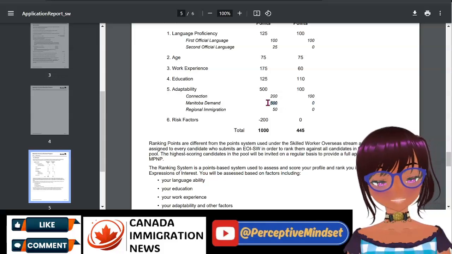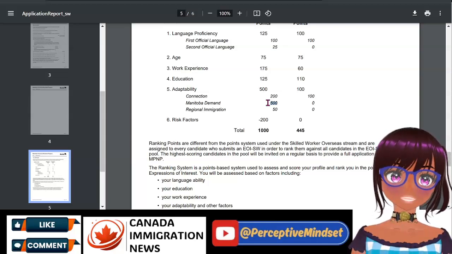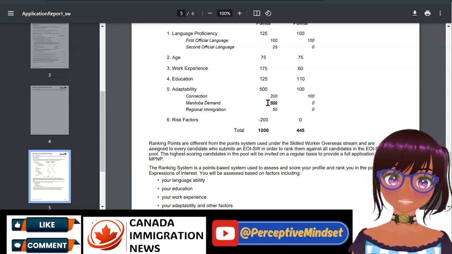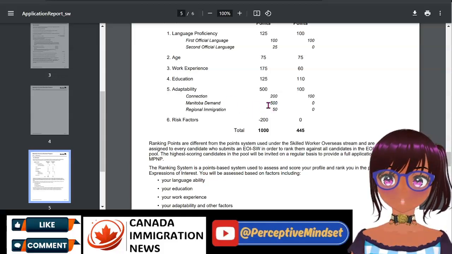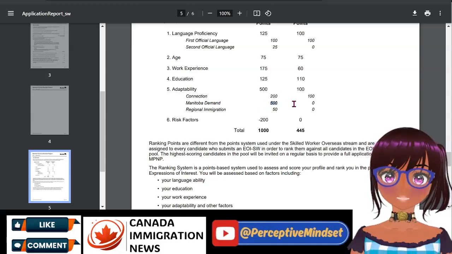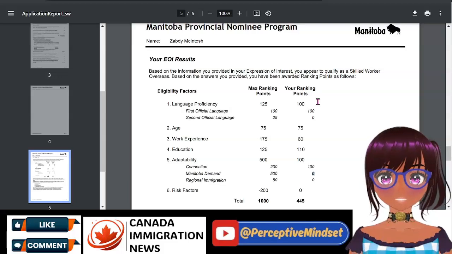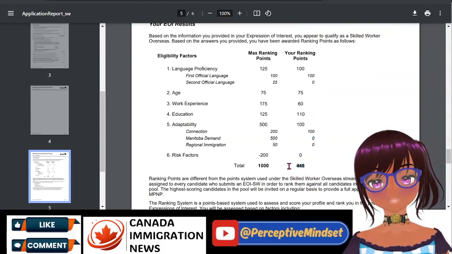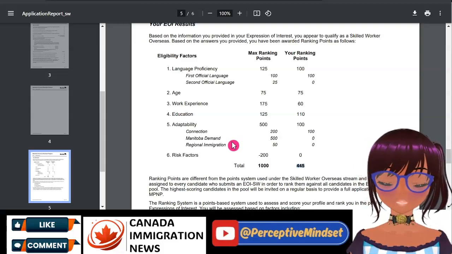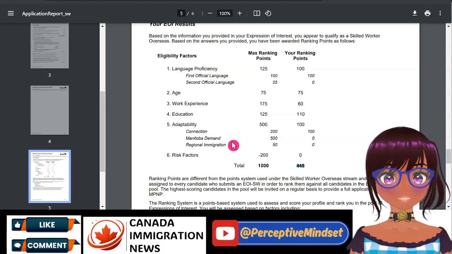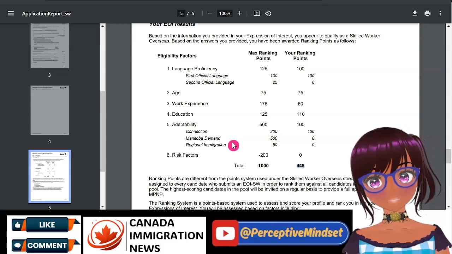You will be getting your letter of advice to apply once you are eligible. Remember, this is the fastest pathway for permanent resident status in Manitoba. So don't be alarmed when you don't see the Manitoba demand 500 over here. It will tell the MPNP officer, based on this score here, that you're eligible under the Manitoba provincial nominee pathway for the IES. So don't be alarmed where that is concerned, and you can share it with your friends.